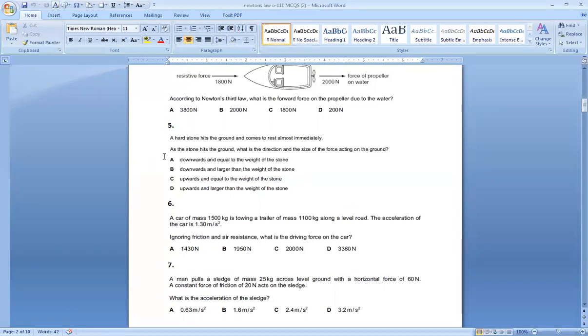So the stone hits the ground, what is the direction? Downward, and the size of the force is greater than the weight. So the option is B, downward and larger than the weight of the stone.